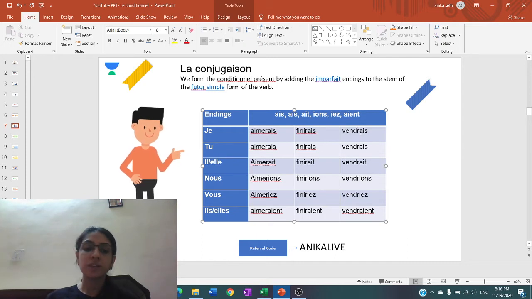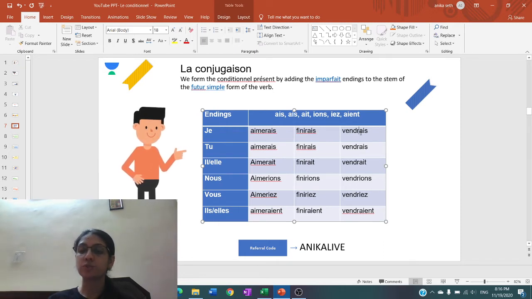Then last one is verb vendre, which is an re verb. So for re verbs, the stem of the future simple, what is the stem? We remove the e and then we put the endings of the future simple, right?